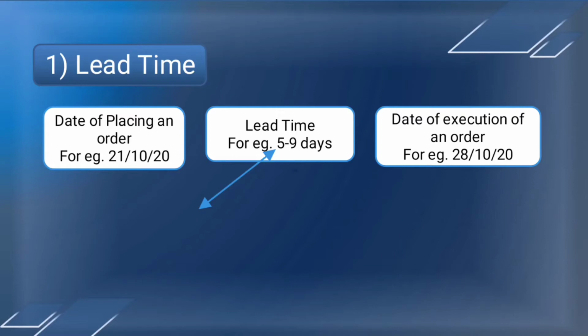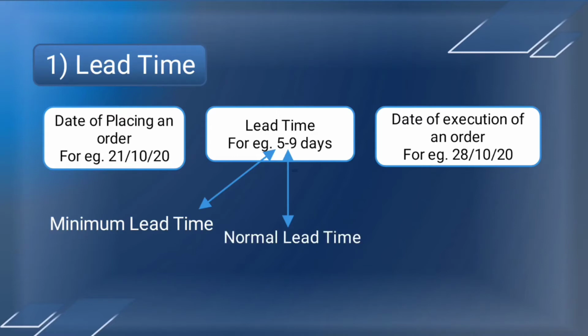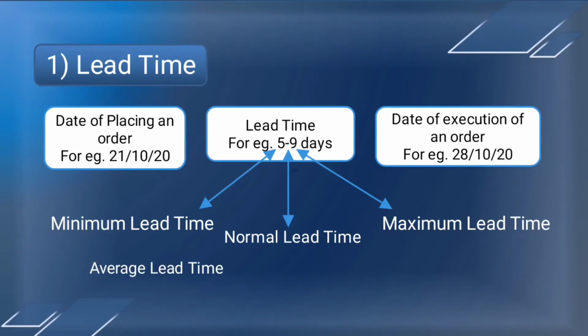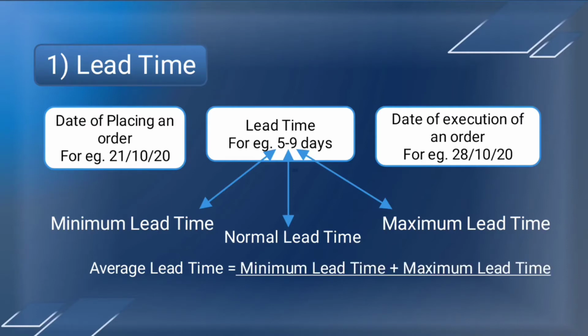So the lead time, that is 5th day, will be minimum lead time. The days between 5 to 9 days, that is 6, 7 and 8, will be the normal lead time, and the 9th day will be the maximum lead time. So average lead time will be equal to minimum lead time plus maximum lead time divided by 2.